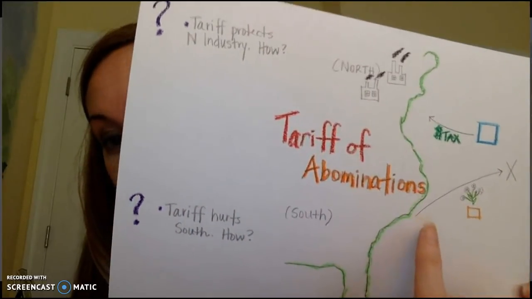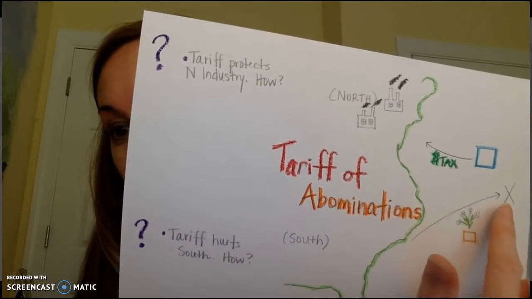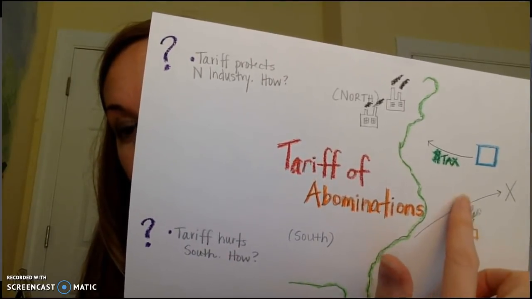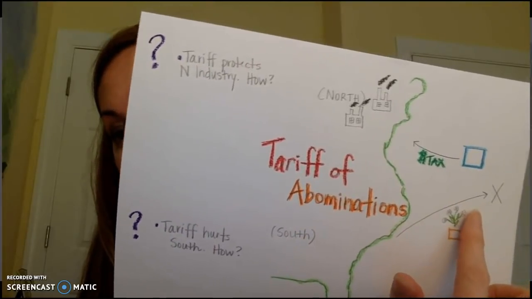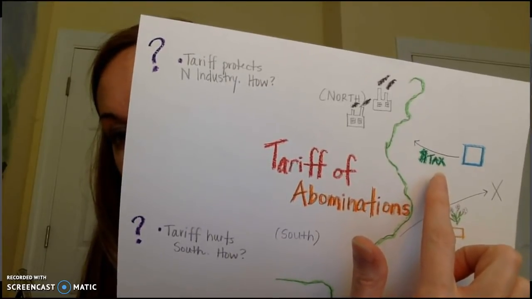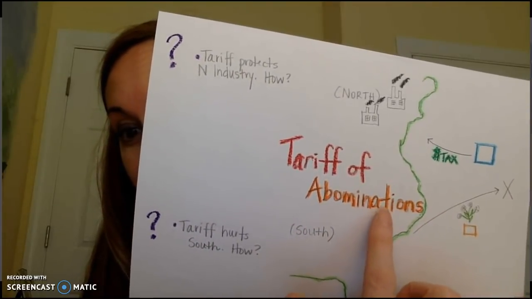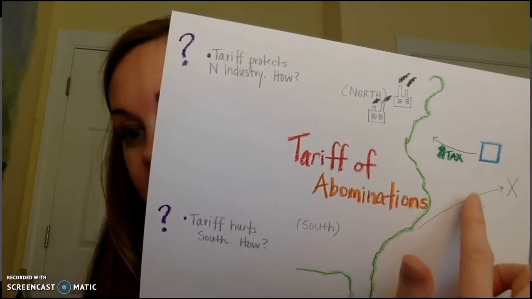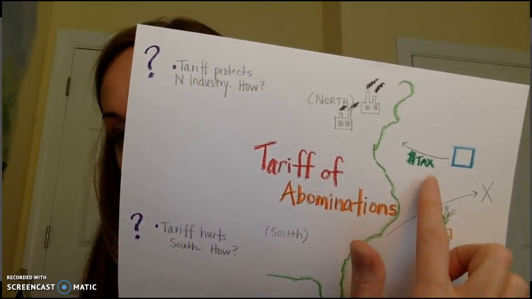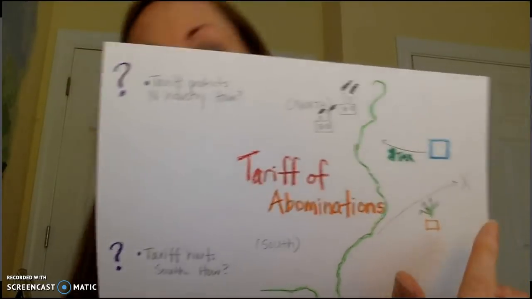However, the problem with the South is they're shipping out to England cotton. So they're shipping cotton to the English who are using it in their factories to make textiles. And if we are triple taxing the British goods coming into America, then the British get mad at us and they say, see the X here? They say, no, we're not going to buy your cotton anymore, South, because of these terrible tariffs that have been added in the North.